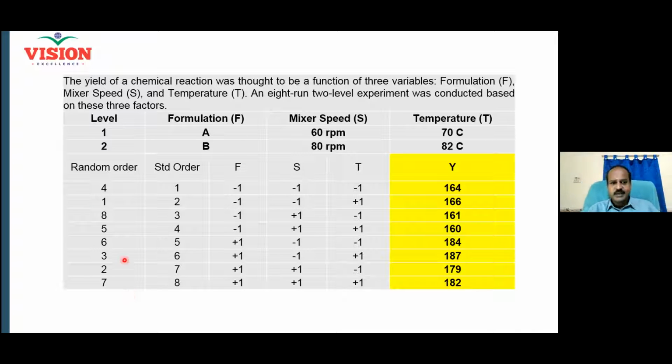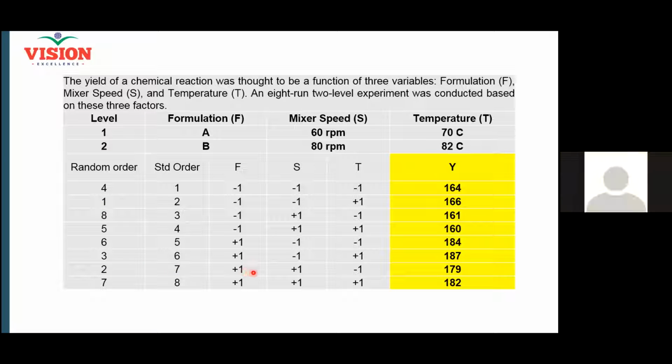That means my first experiment will be the second combination. What is the second combination? F low, S low, T high. This is my first experiment. What is my next experiment? This one, 7th row, plus minus. Very good. This is called randomization.